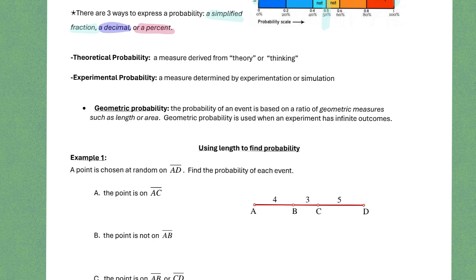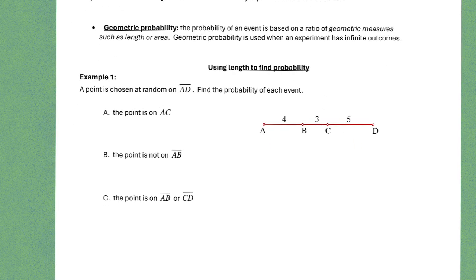And so the thing that we're going to do is we're going to say, okay, well, how big is the segment from A to C? Well, that segment is going to be 7. And how big is the entire segment we're looking at? Well, that is going to be 12. And you could leave it as a fraction. You could reduce the fraction if it does. You should reduce it actually if it will. You could divide it by doing 7 divided by 12.